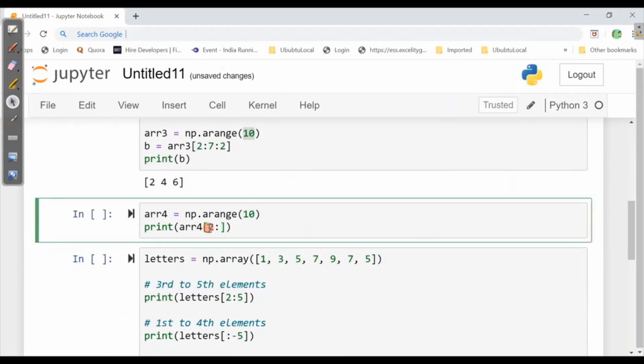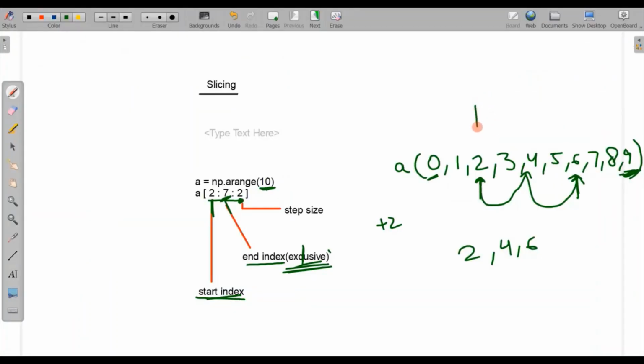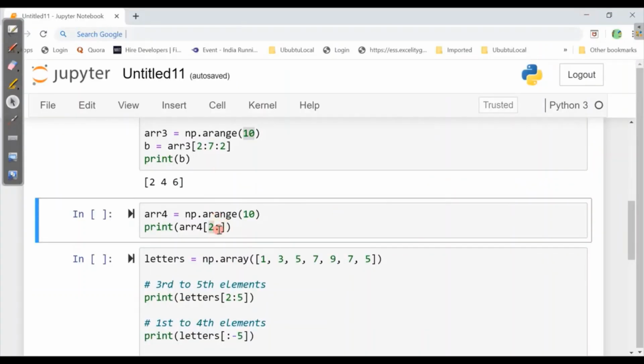Now if we have just the starting index, what will it do? It will just start from here, from 2, and will end at 9. Because the end index has not been given, it will be considered as the last value. Step size, if it is not given, plus 1 will be taken as the step size.